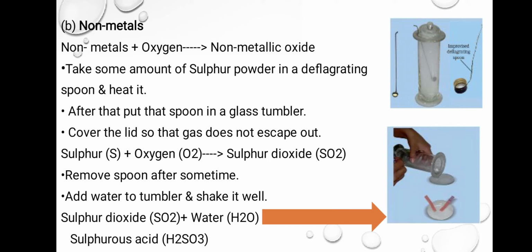Put some amount of sulfur powder in that deflagrating spoon and then heat it. After heating it, put that spoon in a glass tumbler. Cover the lid. Don't make it open. Cover it so that the gas does not escape out.